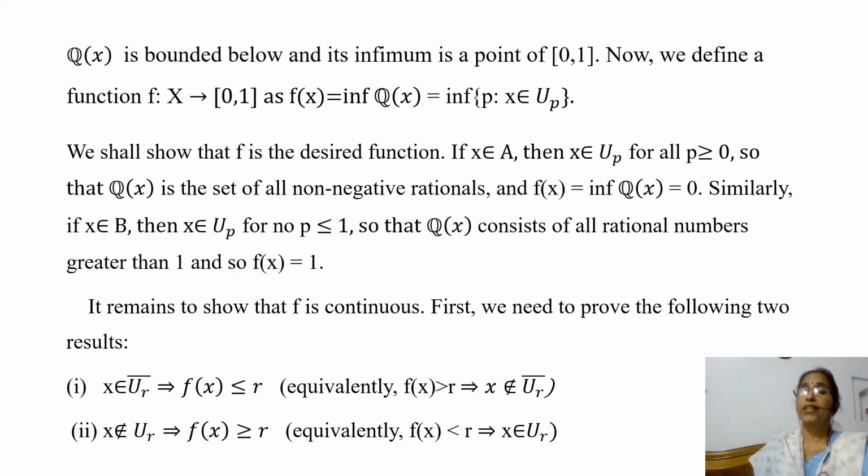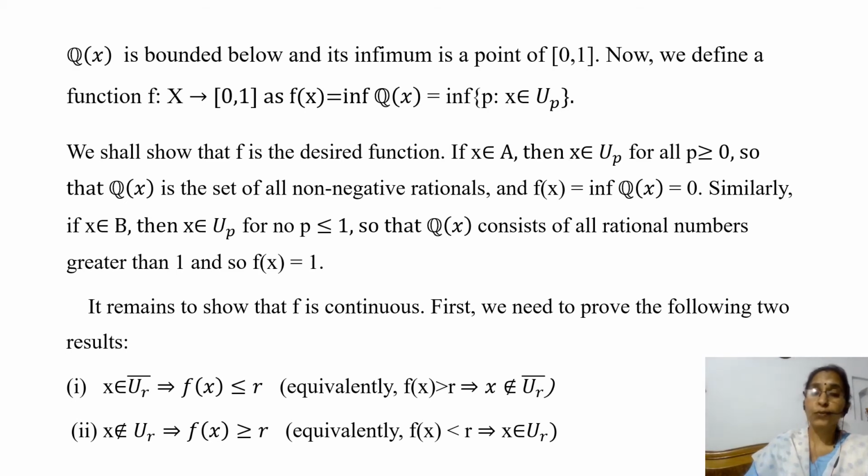It remains to show that f is continuous. First, we need to prove the following two results. First is x belongs to closure of U_r implies f(x) is less than or equal to r. Its equivalent result is its contrapositive, that is, f(x) greater than r implies x doesn't belong to closure of U_r. And the second result is x doesn't belong to U_r implies f(x) is greater than or equal to r, and its contrapositive is f(x) less than r implies x belongs to U_r.